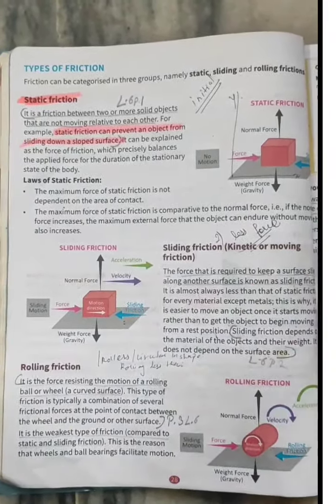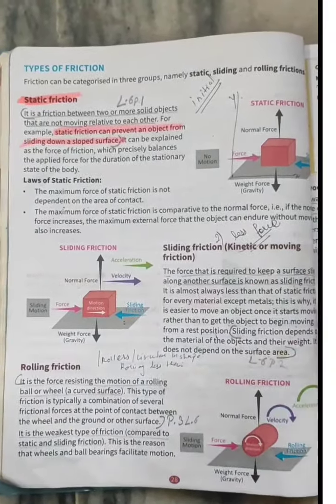Laws of static friction. What are the rules? First, the maximum force of static friction is not dependent on the area of contact. Second, the maximum force of static friction is proportional to the normal force. If the normal force increases, the maximum external force that the object can endure without moving also increases. That means, students, if you put more pressure, the frictional force opposite to you will be greater.